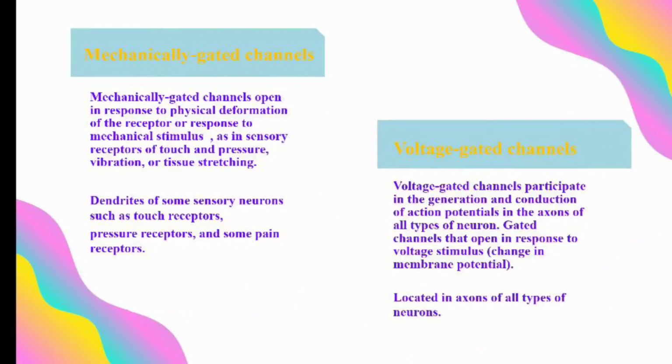And the last is voltage-gated channels. Voltage-gated channels participate in the generation and conduction of action potentials in the axons of all types of neurons. They are gated channels that open in response to a voltage stimulus, a change in membrane potential. These channels are found or located in axons of all types of neurons.